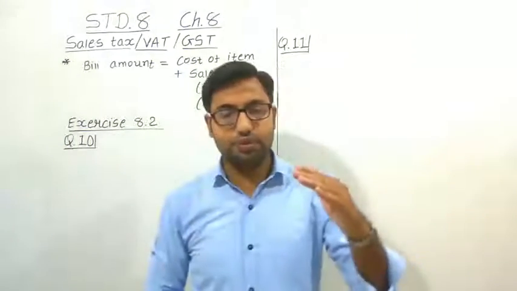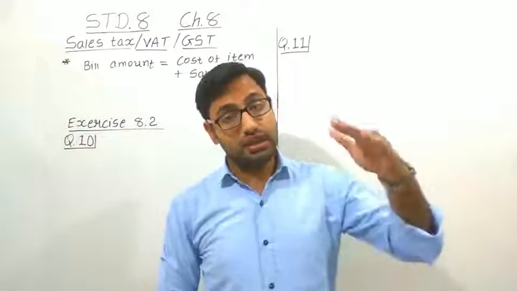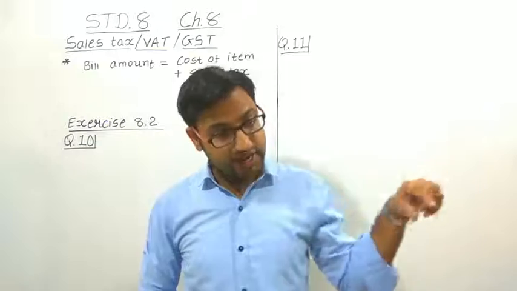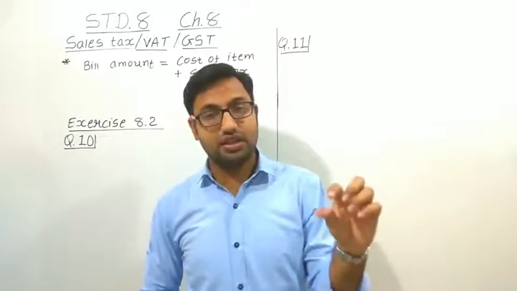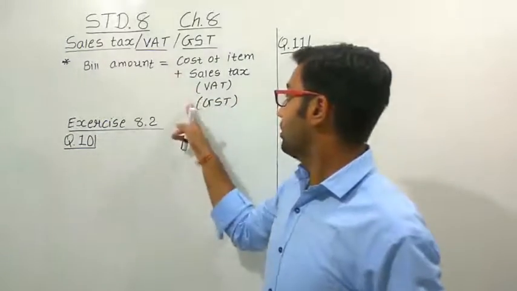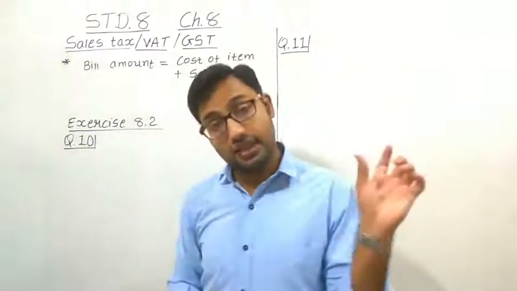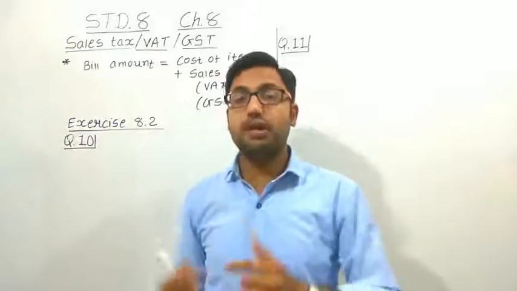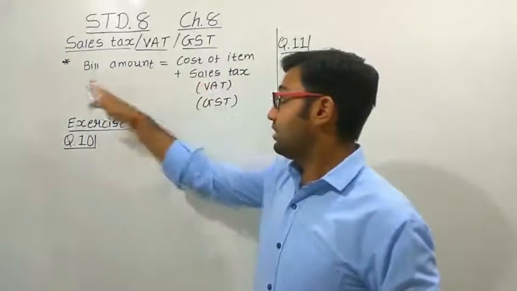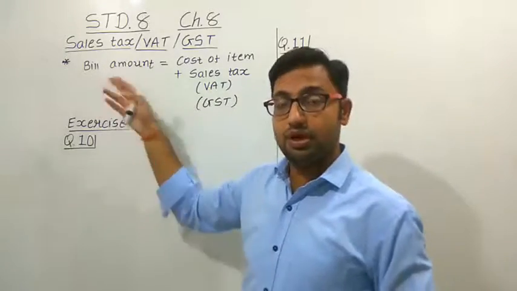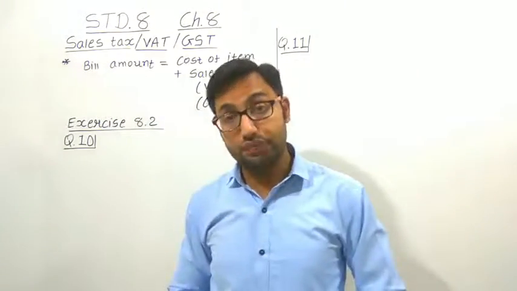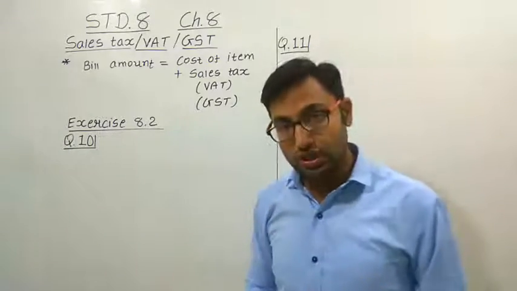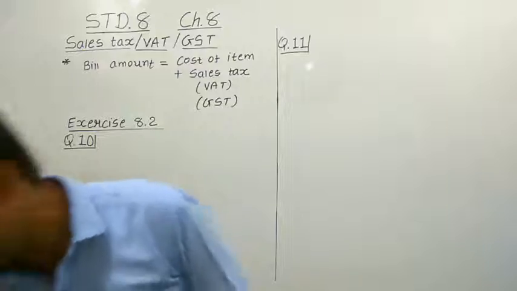When you purchase four to five items, in many bills you have also noticed that all the items are mentioned first, and at the end an extra row is added for the total of the GST or value added tax or sales tax, and that amount is added to the cost of the items, and the total bill amount is then stated there. Okay, so let us study question number 10 of exercise 8.2 so that we can understand this tax.